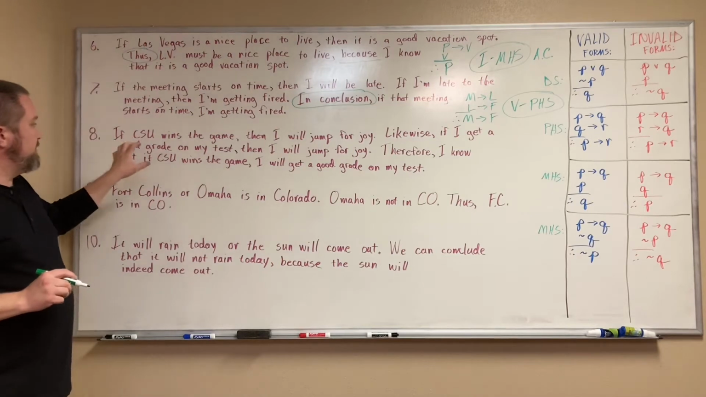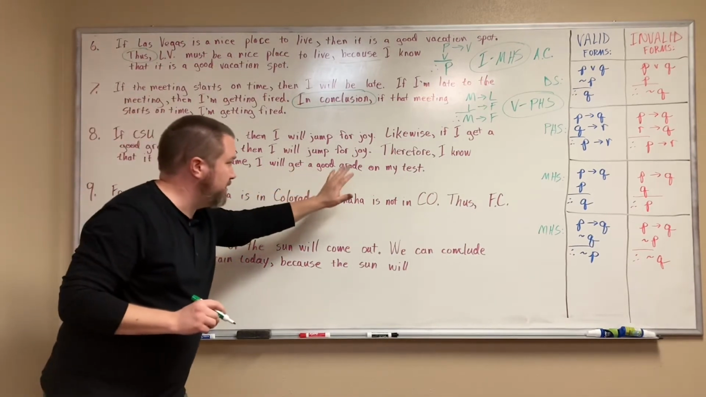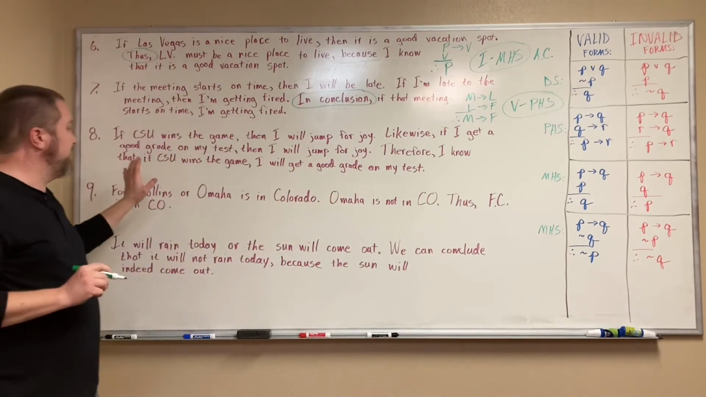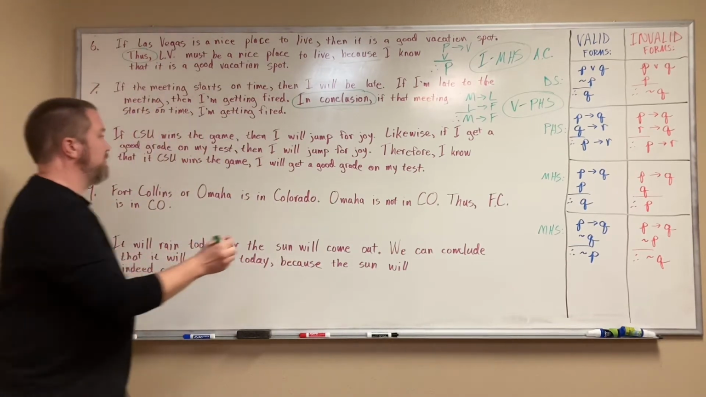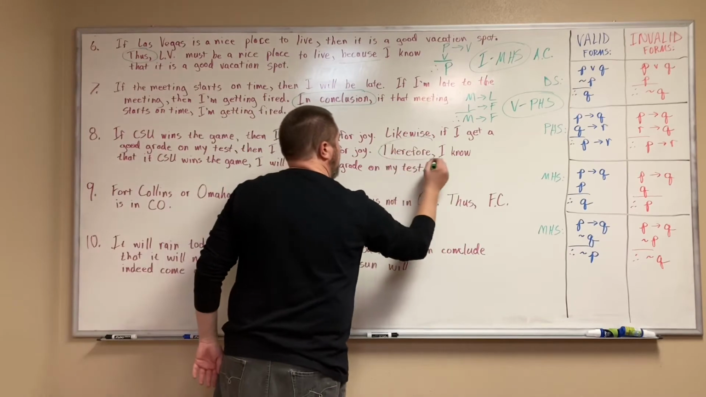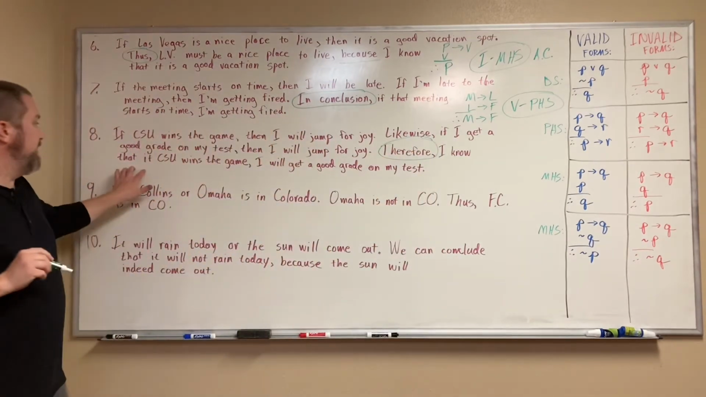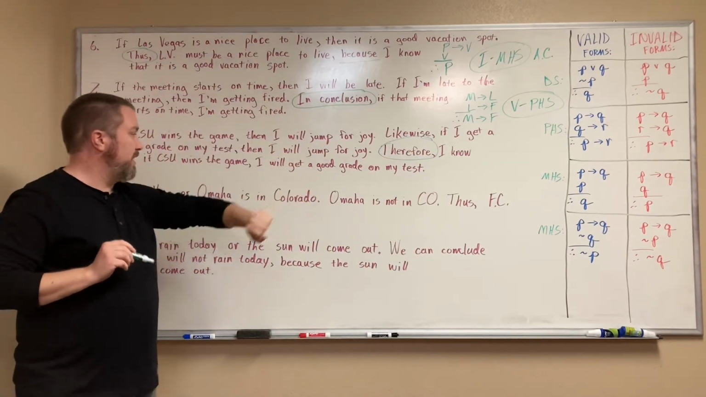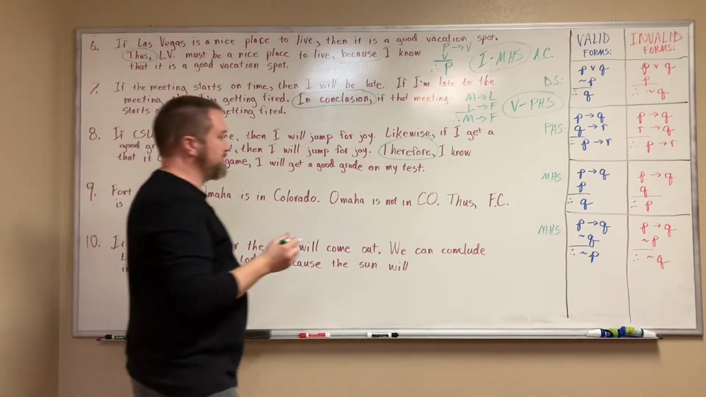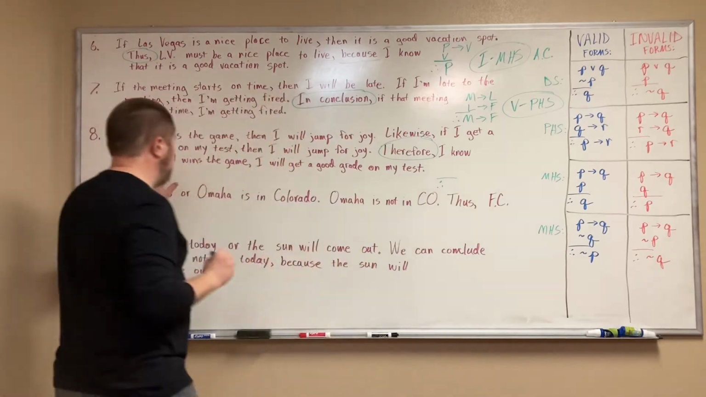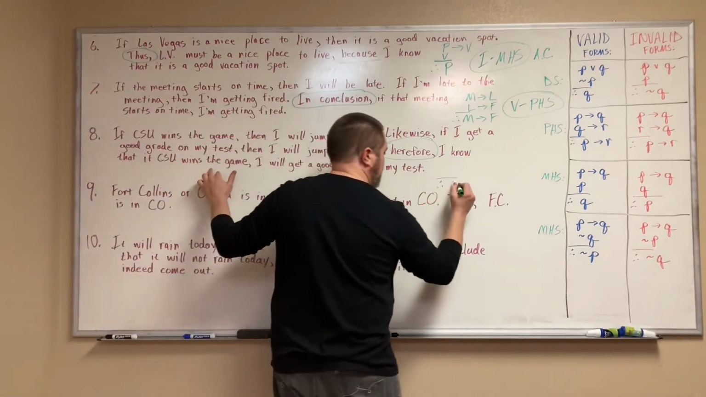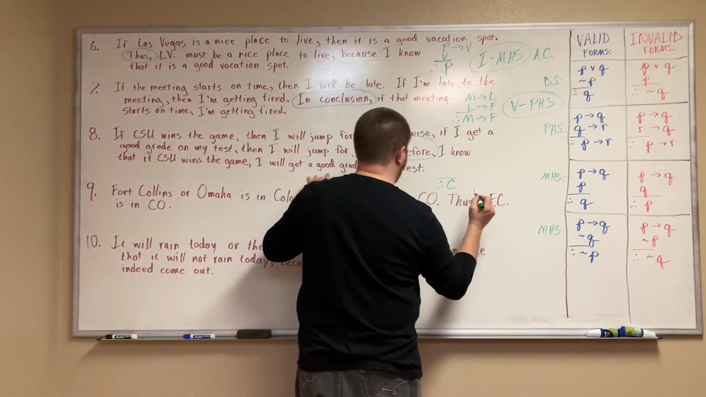If CSU wins the game, then I will jump for joy. Likewise, if I get a good grade on my test, then I will also jump for joy. Therefore is going to be our conclusion indicator. I know that if CSU wins the game, I will get a good grade on the test. Let's fill in our conclusion. If CSU wins the game, then I will get a good grade on my test.